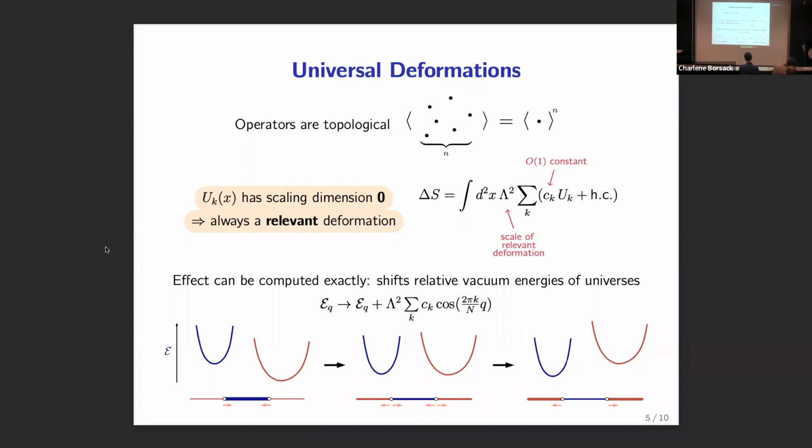So on the one hand, they are very generic. All you need is a 2D gauge theory with a one-form symmetry. And right away, because of the very nice topological properties of these operators, you can exactly calculate the effects of this deformation. So in that sense, they're very universal because they apply to all these theories and it's just exact and you can just do it. They also are called universal because the net effect is that they shift the relative vacuum energy densities of the different universes. And as we know from before, those vacuum energy densities are precisely the thing that's going to tell us whether the Wilson loops have an area law or a perimeter law, and hence tell us about confinement.